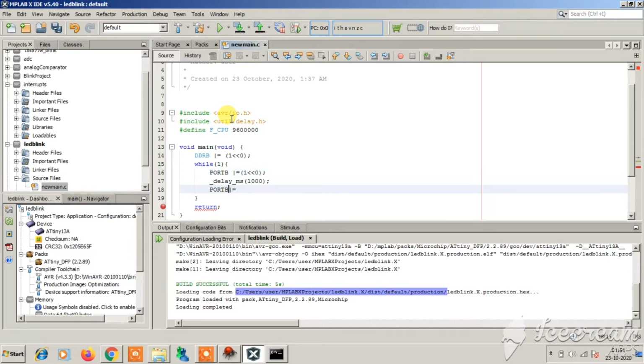Give a space here. Then we will be turning off the LED. Again a small delay.